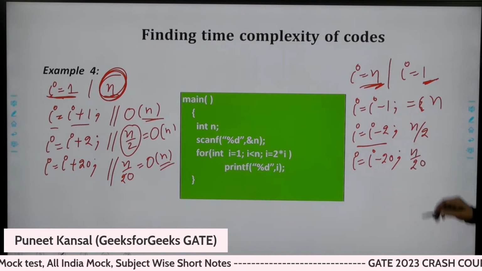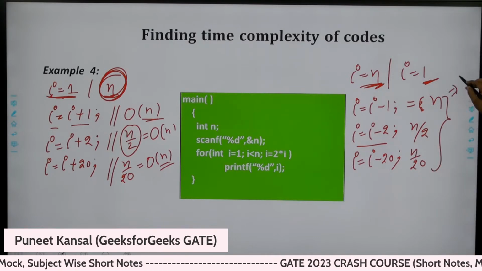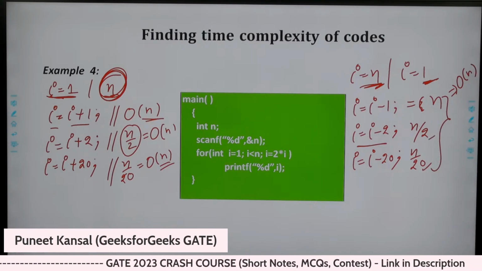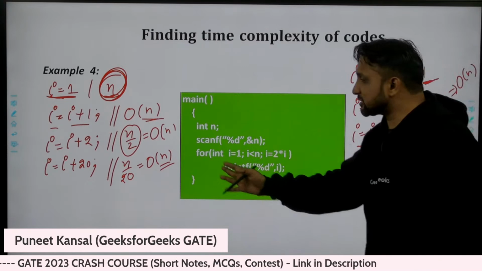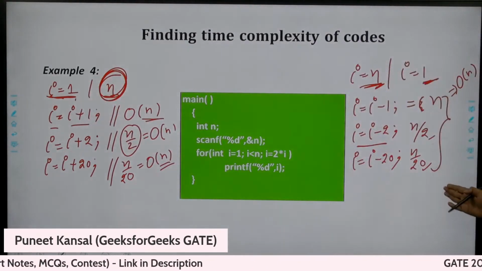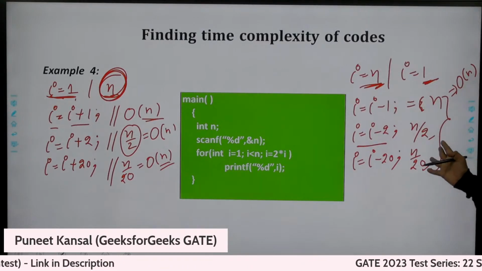Otherwise, all are order of n only, because 2 and 20 are constants here. These are loops going from 1 to n, and this is the loop going from n to 1. So this is how we are getting n.